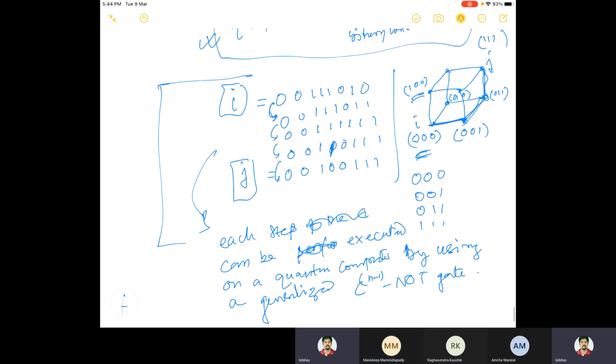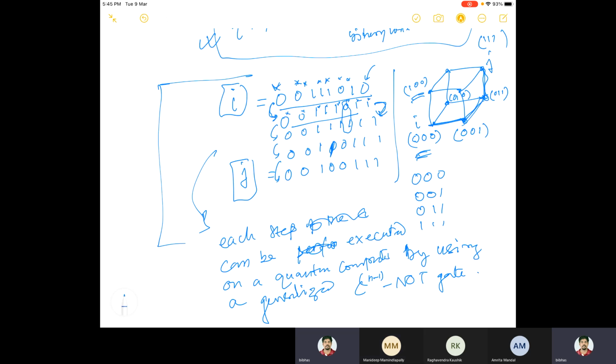So what is happening here is, there is only one change here. And generalized CNOT is what? This is fixed, so these are the controls. Whenever there is a fixed thing, there is a control. These are all controls, and then some NOT gate is applied here. Now from here to here, if you want to go, each step there is only one generalized node. So to go to the second step, again you can see this is a control, this is a control, this is a control, and here there will be a NOT gate.